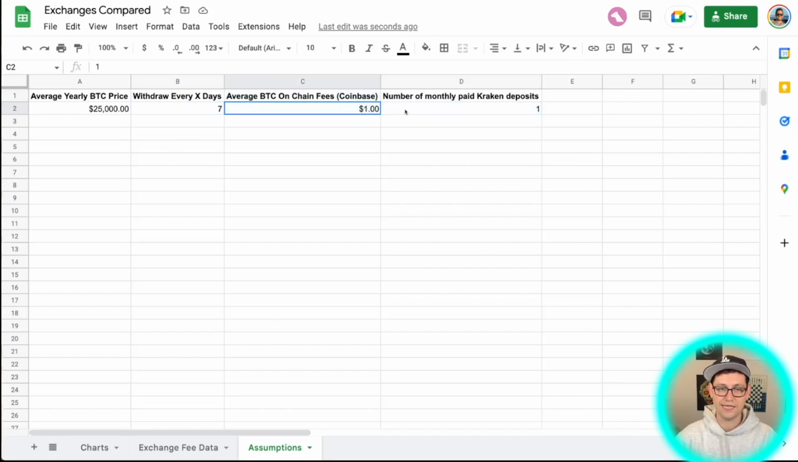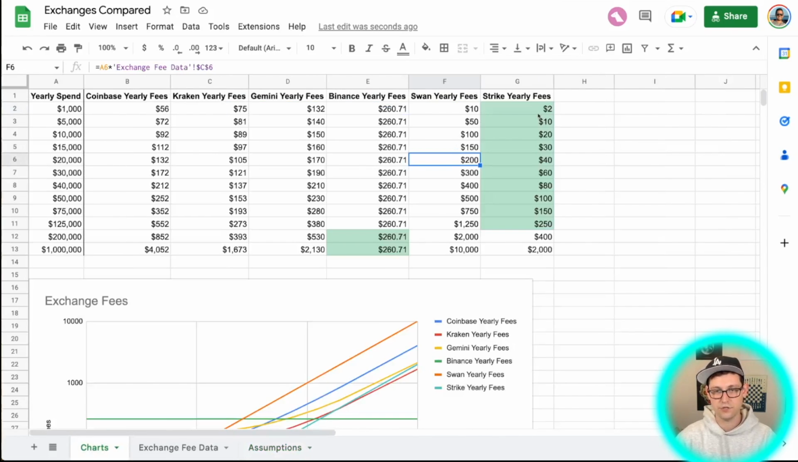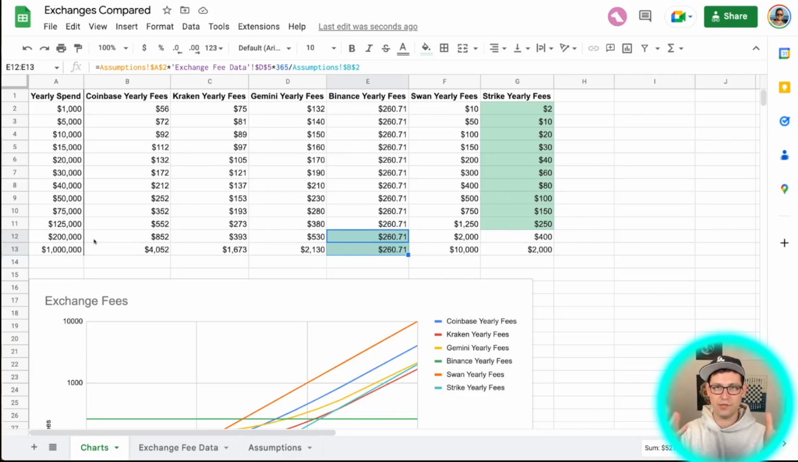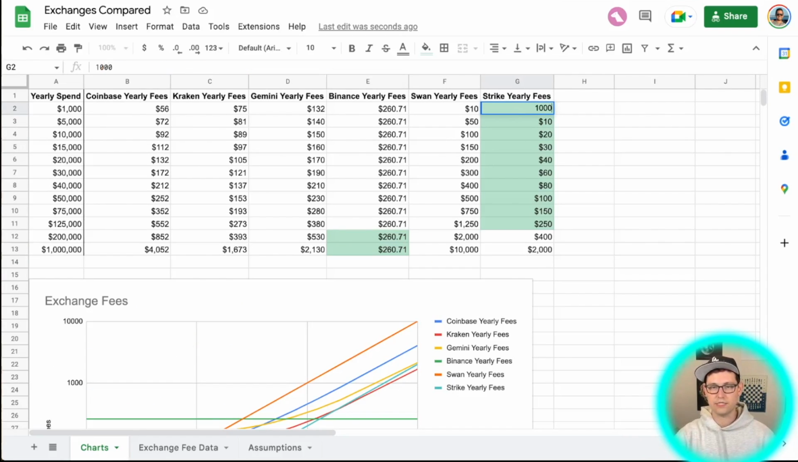And then once you've set these metrics specific to Coinbase and Kraken, you can come back here to charts and you can see what your preferred option would be. We can see here that by far the cheapest way to accumulate Bitcoin is by using Strike until you start to spend hundreds of thousands of dollars a year, which I think not many people are going to be doing. When Binance starts to take over and become really the platform of choice, especially if you're not withdrawing all that often. However, let's say that you live in New York and Strike is not an option for you.